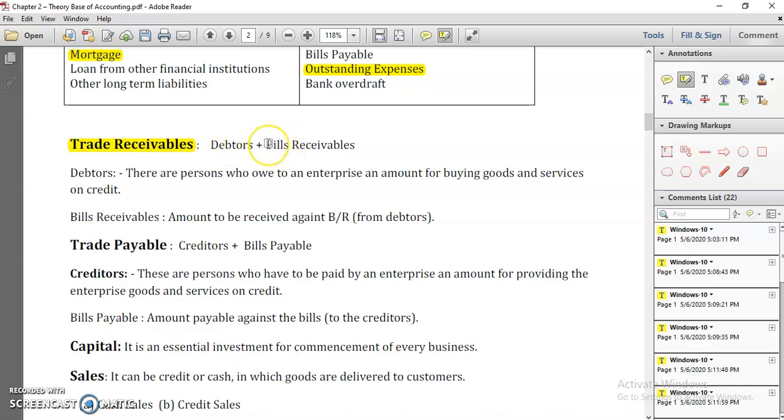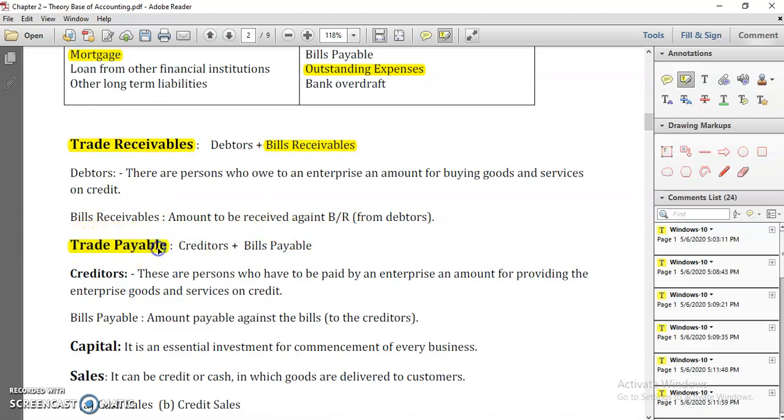Bills receivable: I told you that you can get your payment in cash, in checks or in bills. If any customer gives you a bill, that would be a short-term asset because you are going to collect that payment in less than 1 year. So those become your bills receivable. Debtors are persons who owe money to the enterprise. And yes, you can have that payment in the form of bills also. Those bills are called bills receivable.